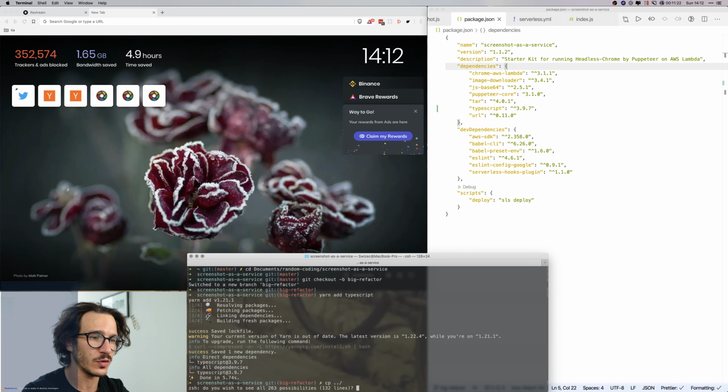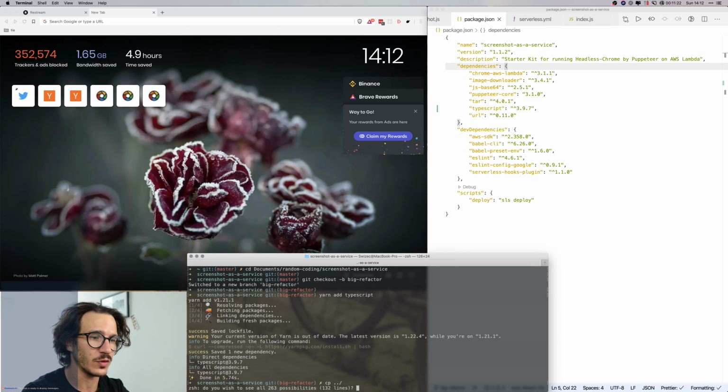The CPU itself seems to be doing much better. tsconfig JSON, let's see what kind of configs do I have. I have all of this stuff, that should be fine. So in my scripts, I'm going to add a build step, and this build step is going to essentially run tsc, and then deploying has to run npm run build and sls deploy.